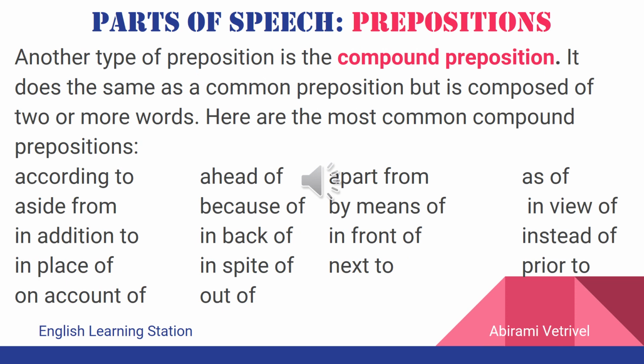Apart from the simple prepositions, another type of preposition is the compound preposition. The function of the compound preposition is similar to that of a simple preposition, but then compound preposition is composed of two or more words. Some of the commonly used compound prepositions are according to, because of, in view of, in place of, next to, in front of, etc.